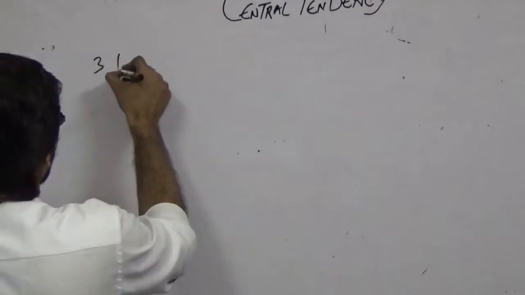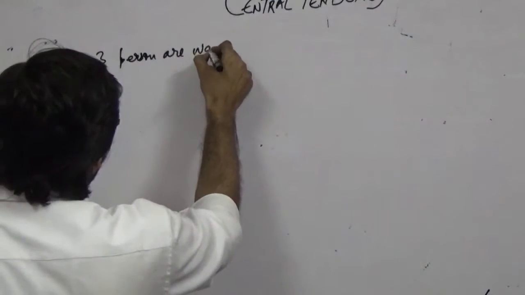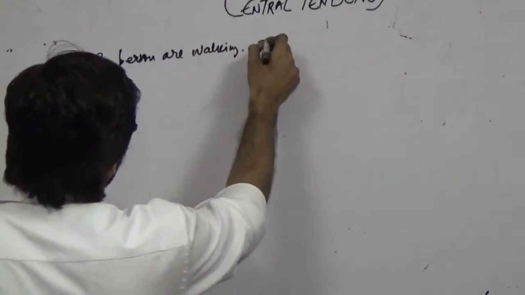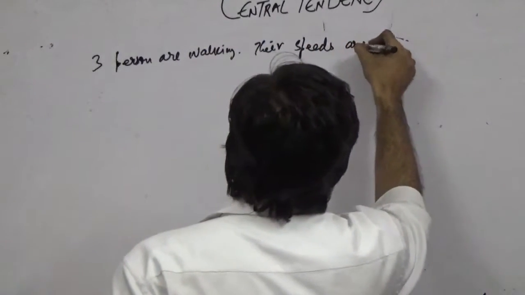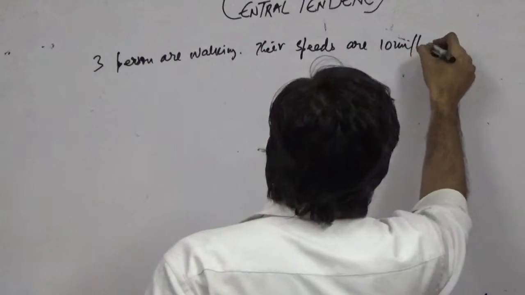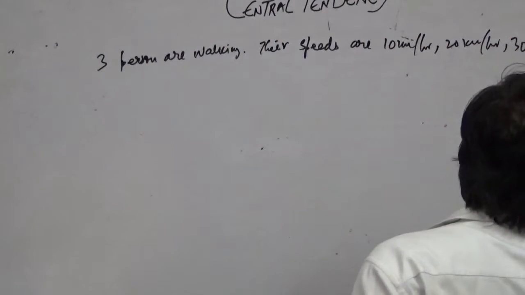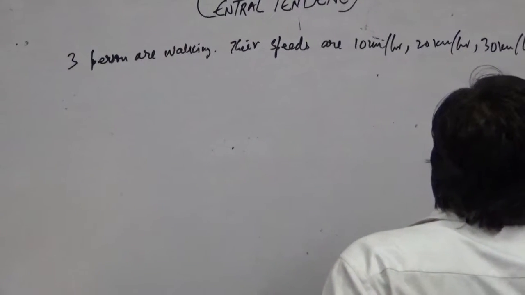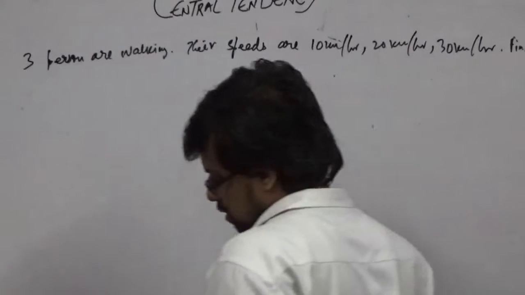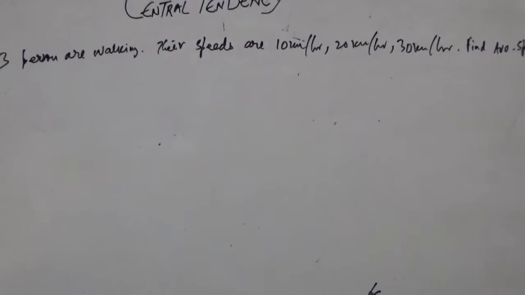For example, 3 persons are working, and the speeds are given. So what will be the value of average speed here?